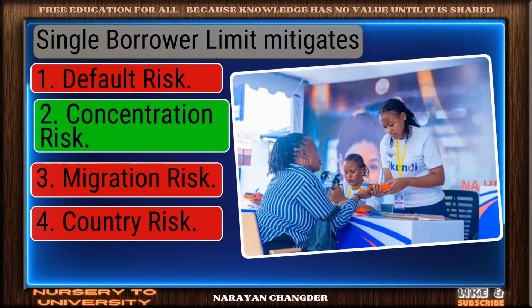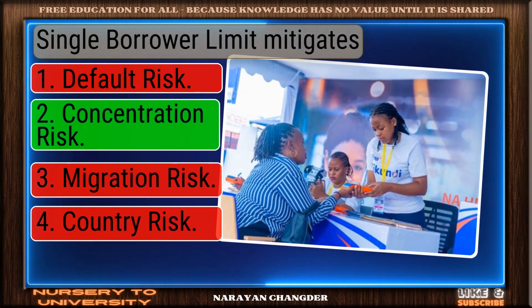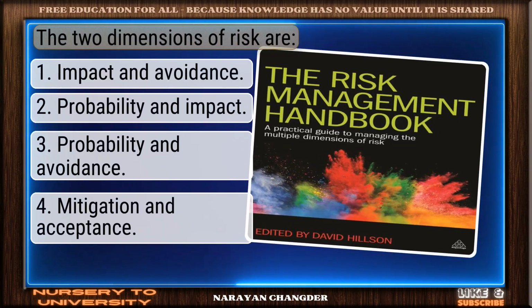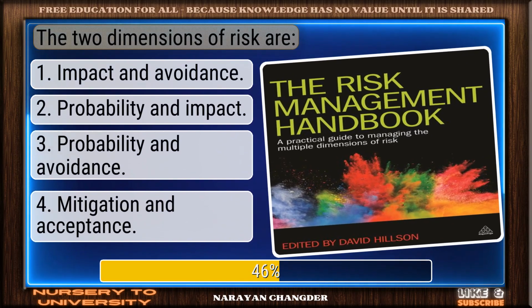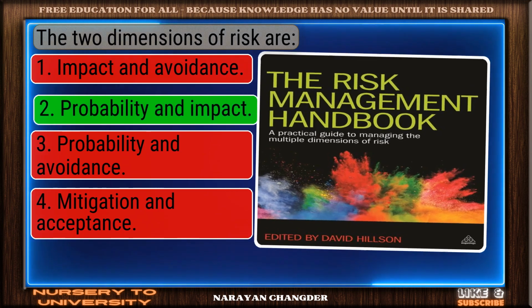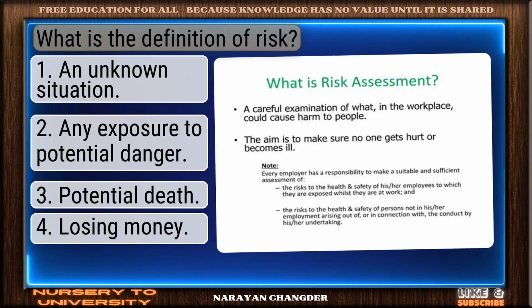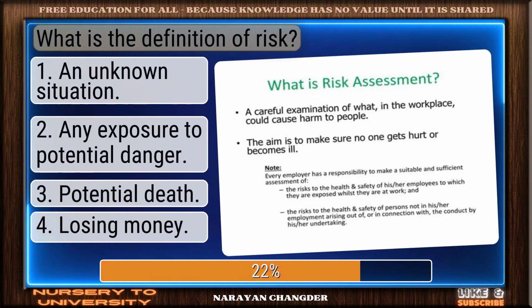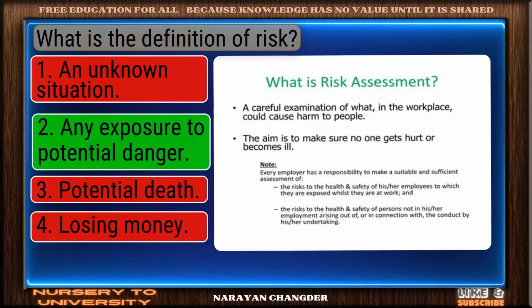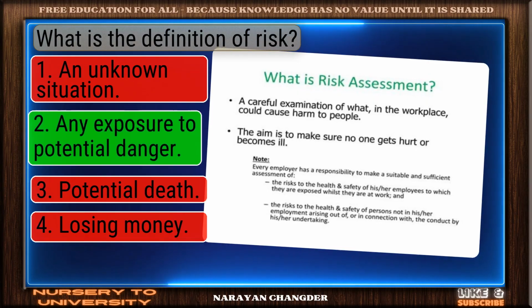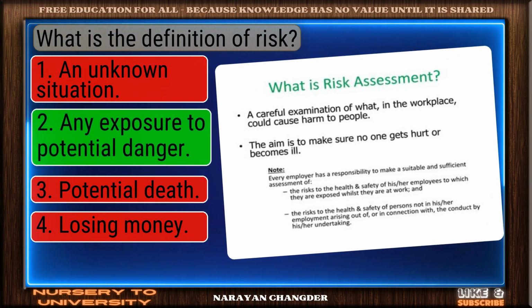Smart pick. Concentration risk is the correct choice. Question number 46. The 2 dimensions of risk are? Sharp thinking. Probability and impact is the right choice. Question number 47. What is the definition of risk? Correct response. Any exposure to potential danger is the most accurate answer.